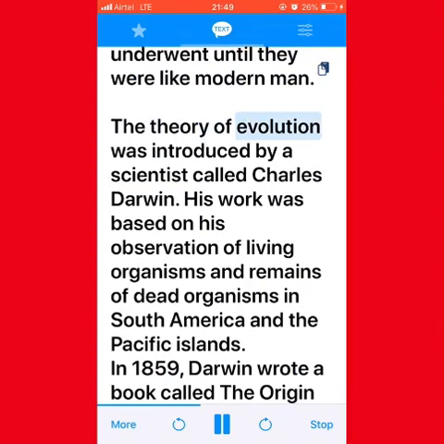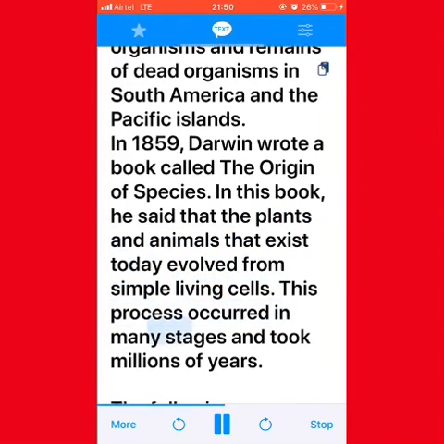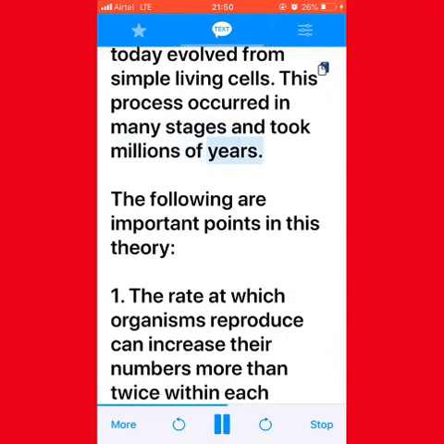The theory of evolution was introduced by a scientist called Charles Darwin. His work was based on his observation of living organisms and remains of dead organisms in South America and the Pacific Islands. In 1859, Darwin wrote a book called The Origin of Species. In this book, he said that the plants and animals that exist today evolved from simple living cells. This process occurred in many stages and took millions of years.